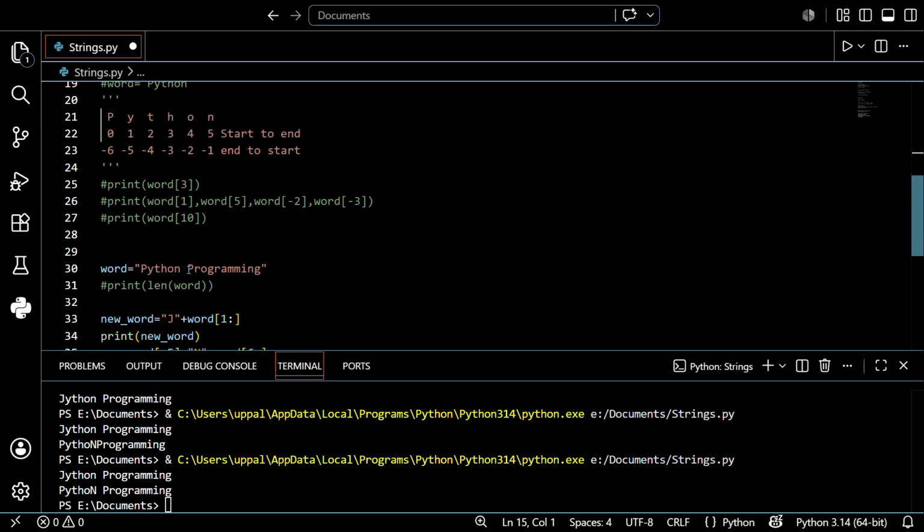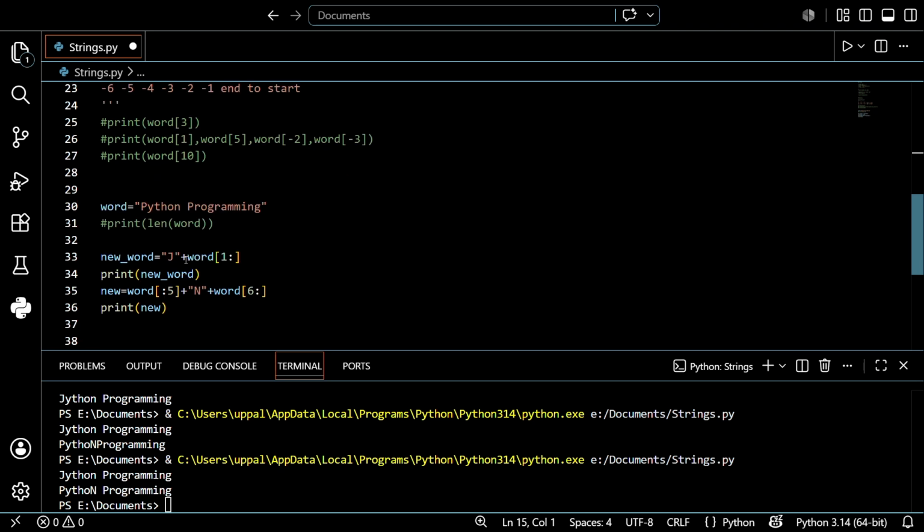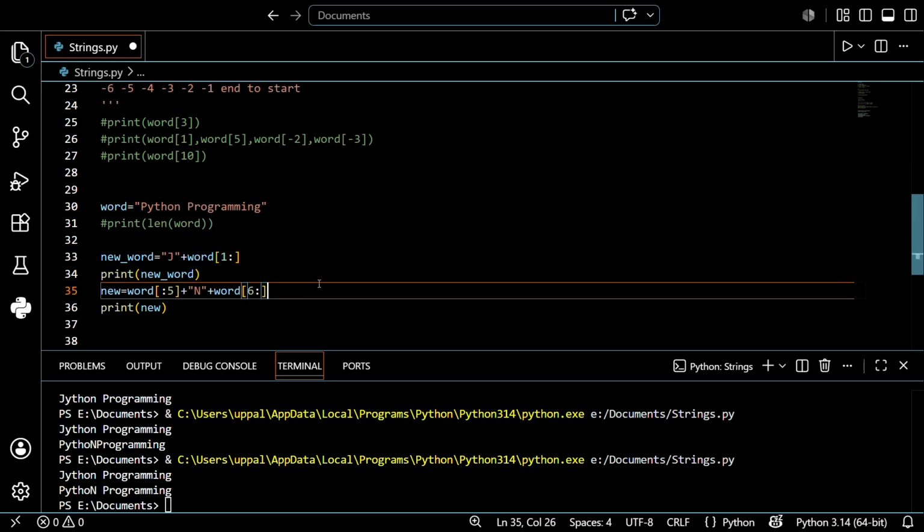After that, I find the length of the string. After that, I want to change it. You see, guys, strings are immutable, you know that. After that, how to change a character in a string? By using this pattern, we discussed that. So this is what we have discussed up to right now. I hope you understand, guys. It's a very easy topic, so please do not skip this.